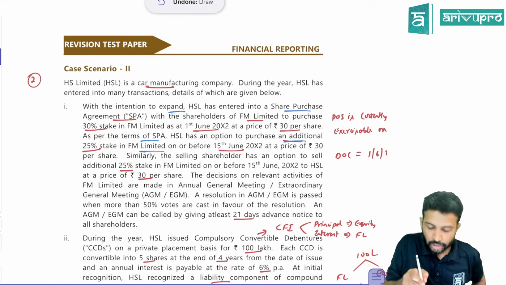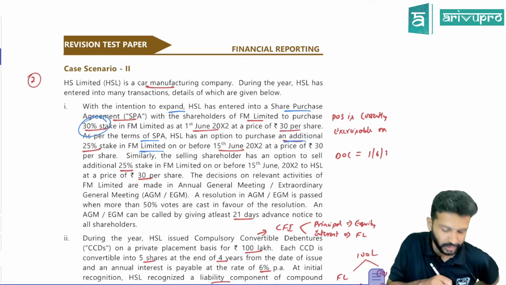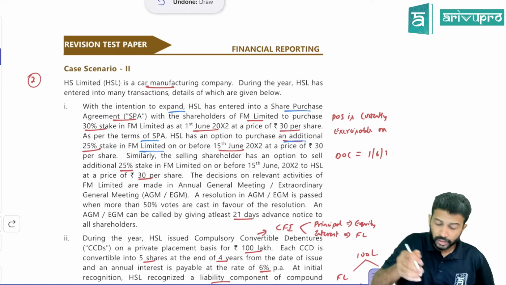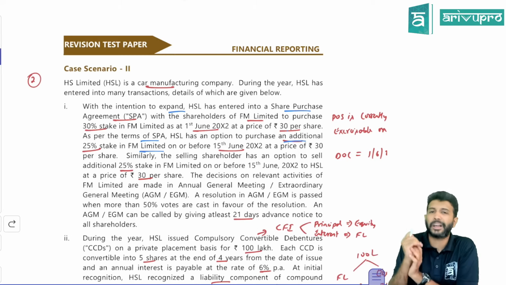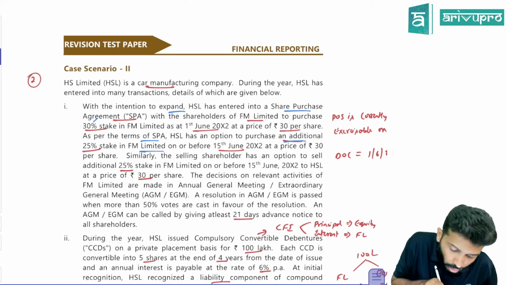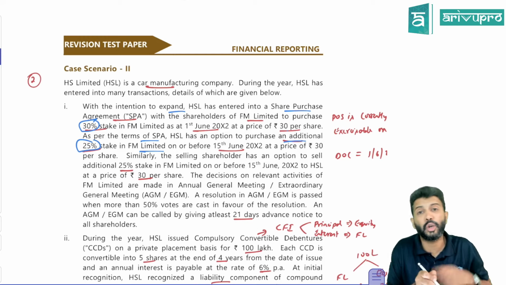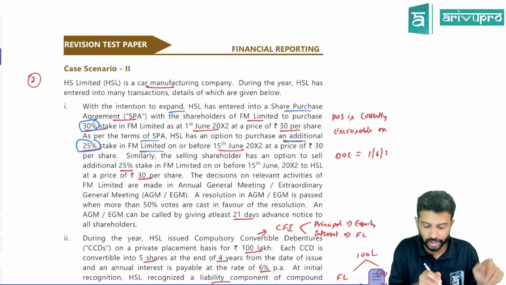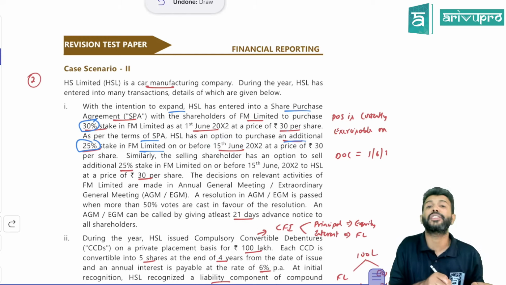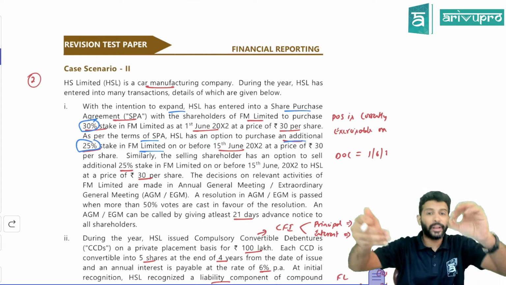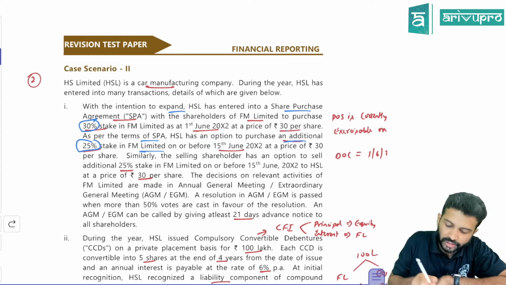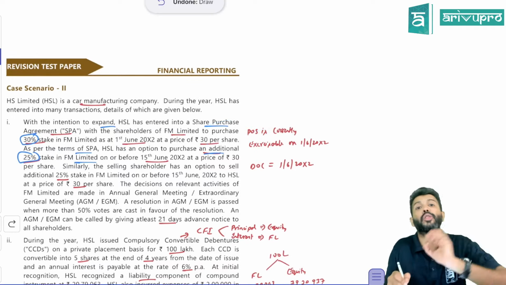Okay, stop there. So currently, how many shares have we purchased? 30%. With 30% we don't get control, it becomes an associate company relationship. But not only 30%, we also have an option to purchase another 25%. When? On or before 15th June. In about 15 days more, we have an option to purchase another 25% stake. This we call, what, sir? Potential ordinary shares, or POS.